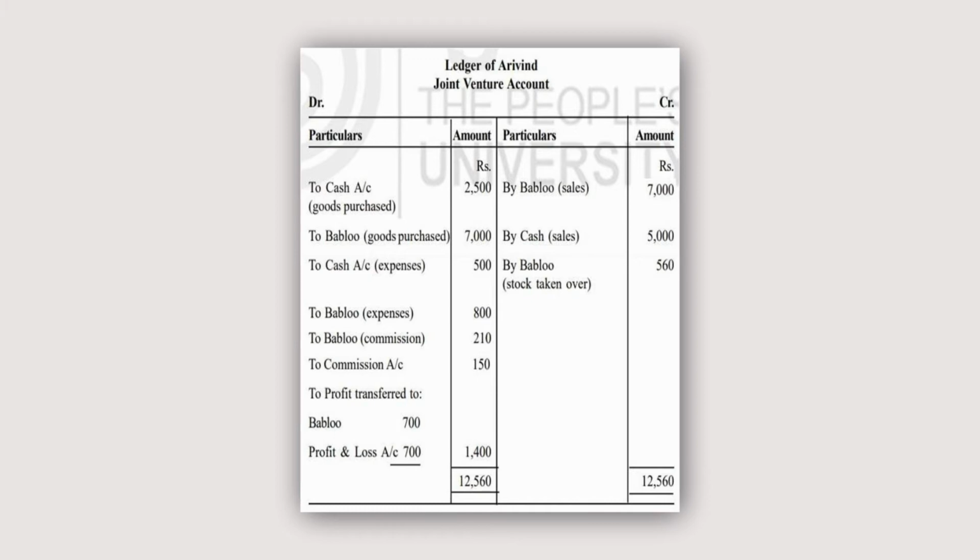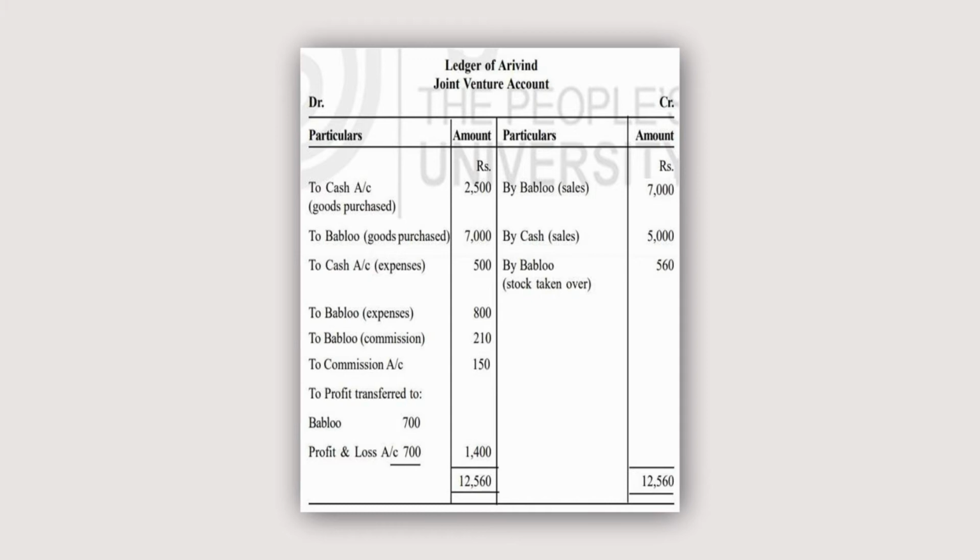Arvind bought the goods for rupees 2,500. Then to Bablu. So, Bablu has purchased the goods worth rupees 7,000. Bablu bought the goods for rupees 7,000. Then to cash, expenses. So, these are the expenses which have been incurred in connection with the joint venture. Check it. 500. Arvind paid storage rupees 500.